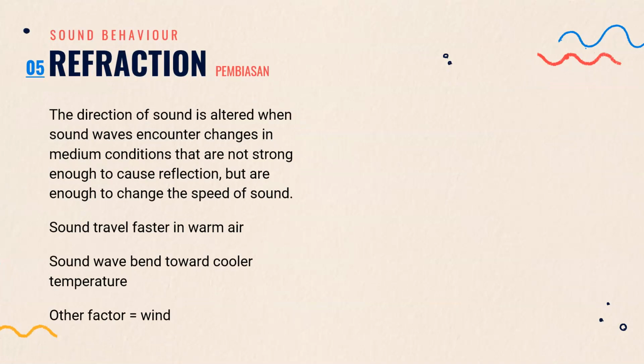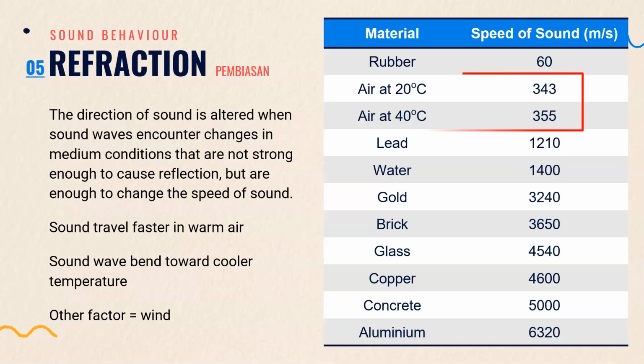Sound refraction. How does refraction happen? The direction of sound is altered when sound waves encounter changes in the medium condition that are not strong enough to cause reflection, but enough to change the speed of sound. Now, if you remember in our previous lecture, we already learned that sound travels at different speeds through air with different temperatures. So in lower temperatures, it's slower and it's faster at higher temperature.